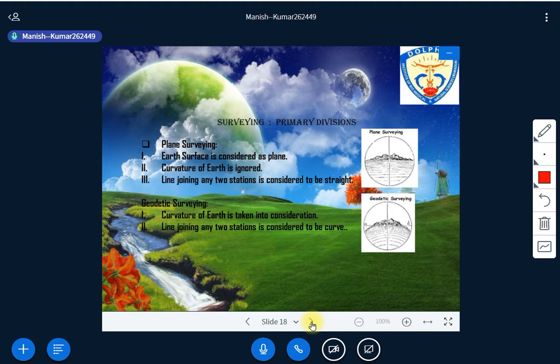Right, so yesterday up to this primary division we have finished. I'll start from here again, just a brief discussion. Yesterday we discussed the primary division of surveying. The two divisions are plane and geodetic. What is the difference between them? In plane surveying we consider the Earth surface as a plane, but there is one restriction: the area should be less than 250 square kilometers. If the area is more than 250 square kilometers, then we have to treat the curvature of Earth as a curve. So these are the plane and geodetic divisions of surveying, which we already discussed yesterday.